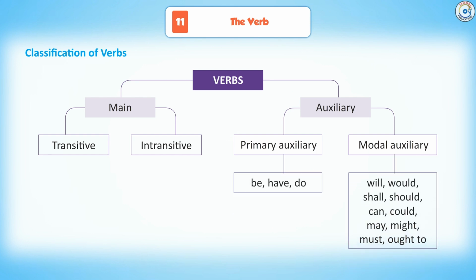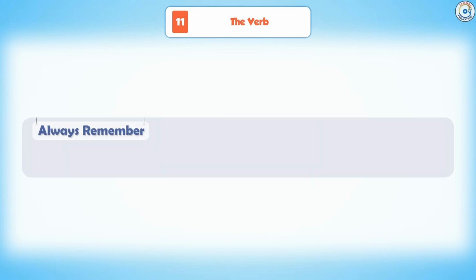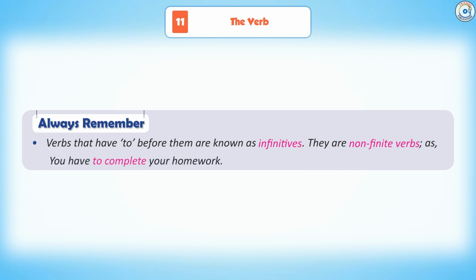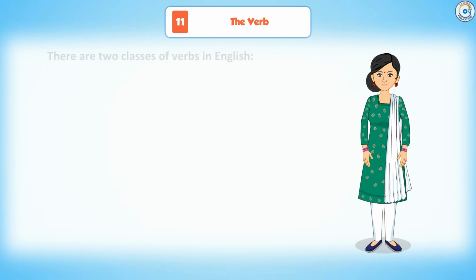Be, have, do. Will, would, shall, should, can, could, may, might, must, ought to. Always remember, verbs that have to before them are known as infinitives. They are non-finite verbs, as you have to complete your homework.